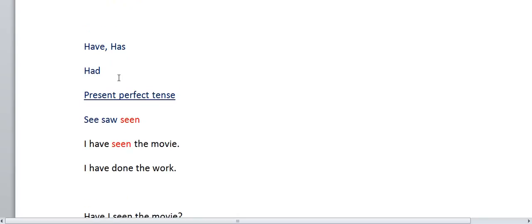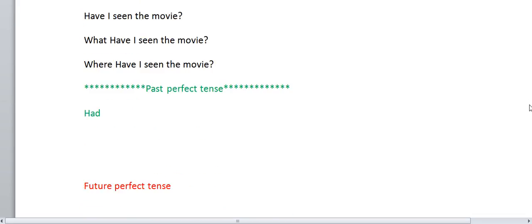Among the helping verbs we have have forms, be forms, do forms. Have forms are have, has, had. Have and has are present forms, had is the perfect form. See, had. This is the past perfect tense.